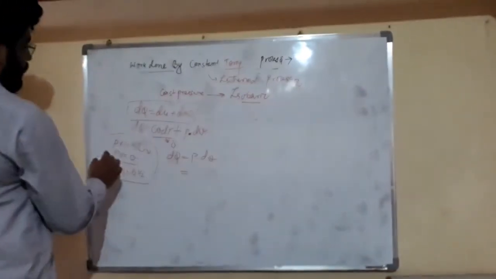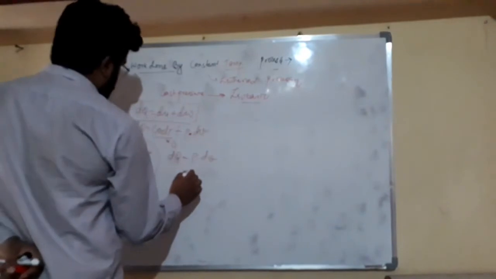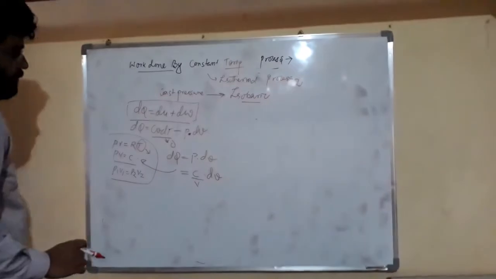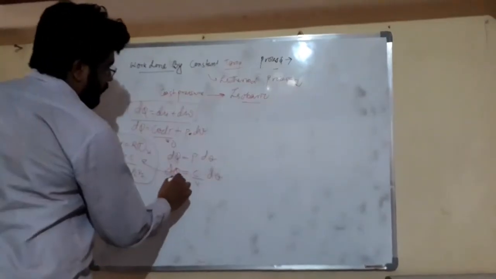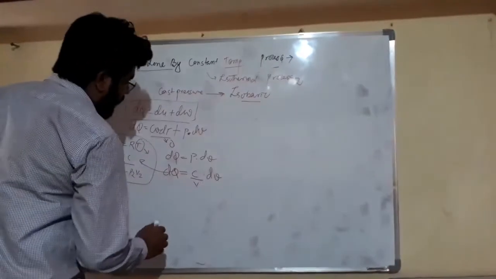So dq is equal to p dv, and friends here p is equal to c upon v, from this equation. So dq is equal to c upon v into dv.